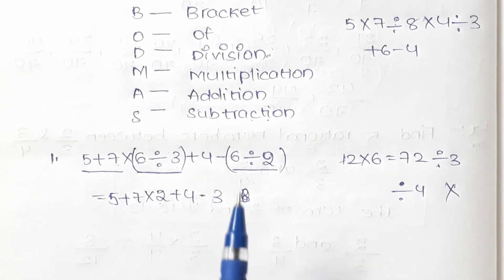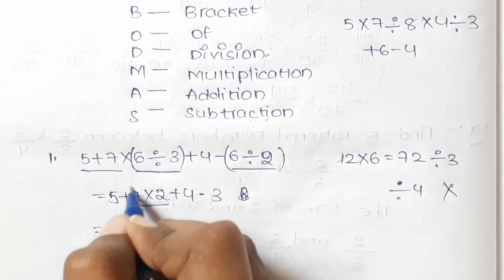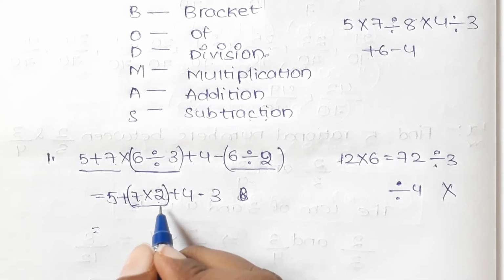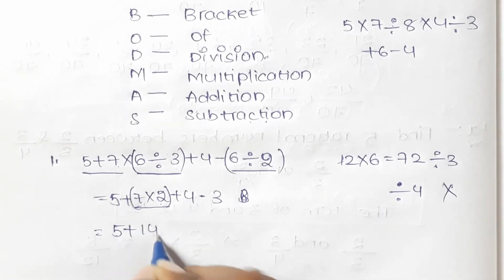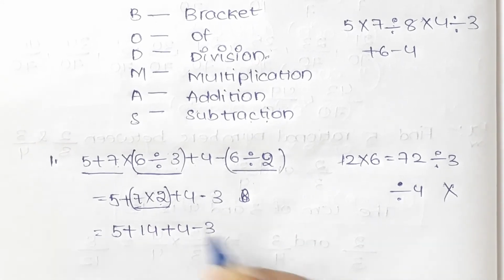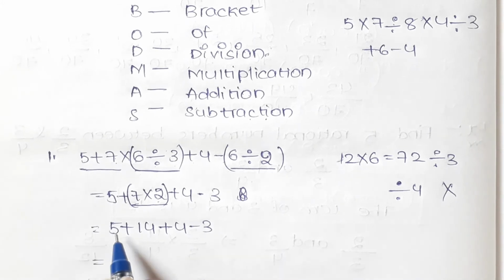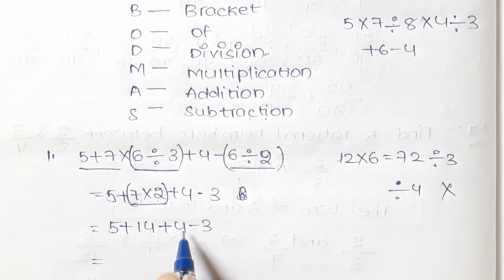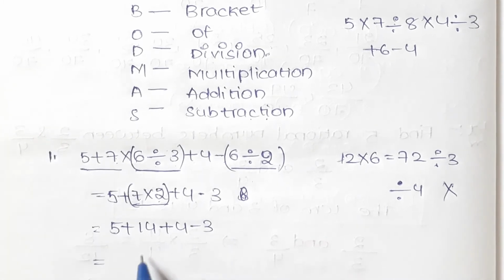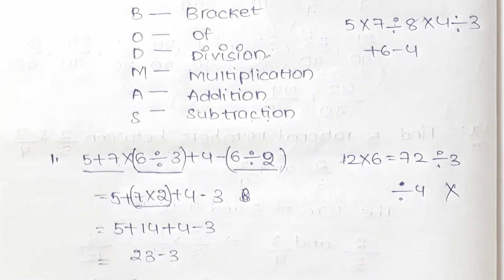And now the next step is we should do the multiplication in the given numbers, that is 7 into 2 is nothing but 14. So 5 plus 14 plus 4 minus 3, and here there is only plus and minus, that is addition and subtraction only. Here 5 plus 14 is 19, and again 19 plus 4 is 23, and 23 minus 3, and finally the answer is 20.